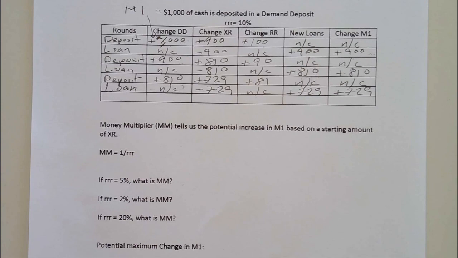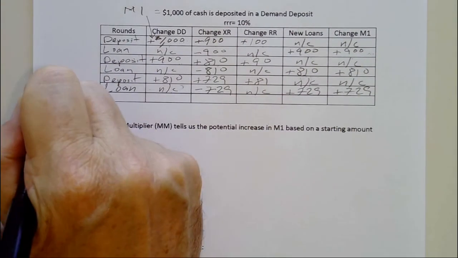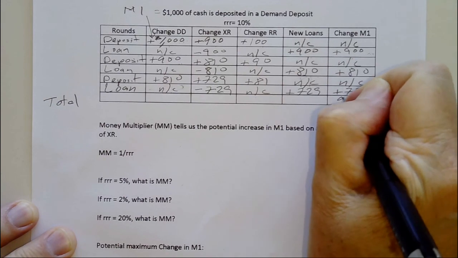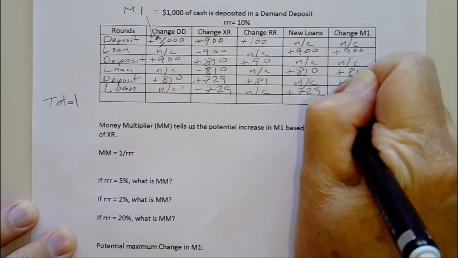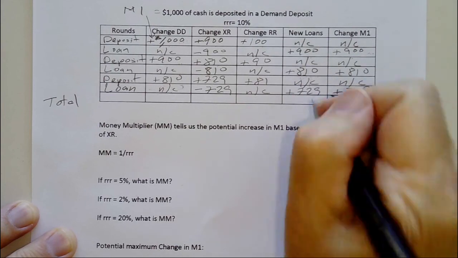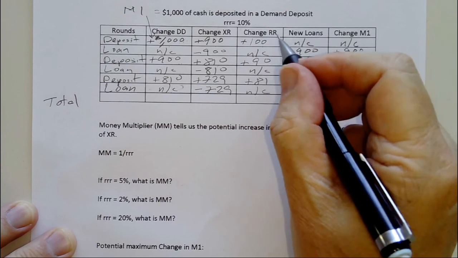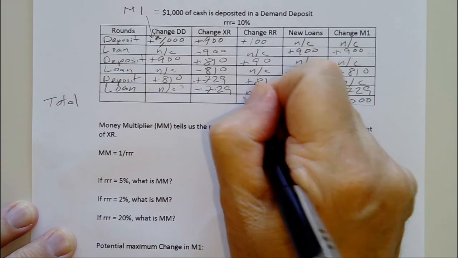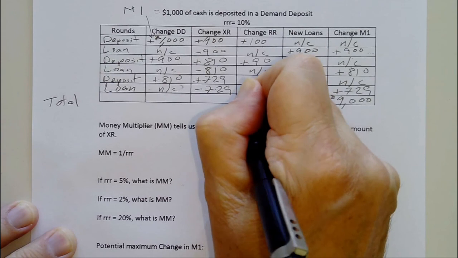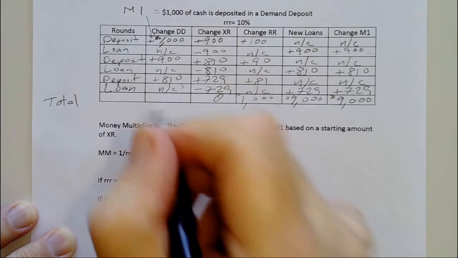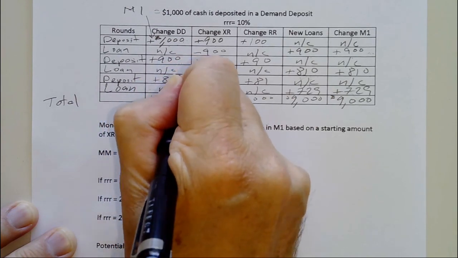If you sum an infinite series, it's going to grow to some finite number. If we look at the total, this is going to eventually get down to a total of $9,000. This also eventually gets to $9,000 with the same numbers. Your change in required reserves, if you add them all up, will eventually get to the $1,000 that was initially deposited. These cancel out, right? That'll all be zero. And this is 1,000 more than these numbers here, so this would be 10,000, if you look at the totals.